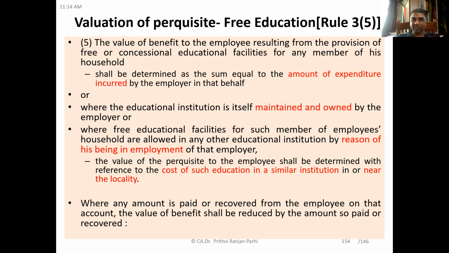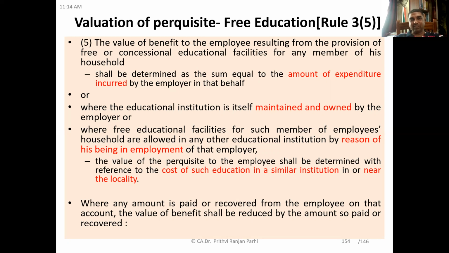So if you want to see, you can see the exact Rule 35 of Income Tax Rules 1962. It talks about the value of benefit to the employee resulting from provision of free or concessional education facility to any member of his household, which shall be determined as the sum equal to the amount of expenditure incurred by the employer on that behalf.